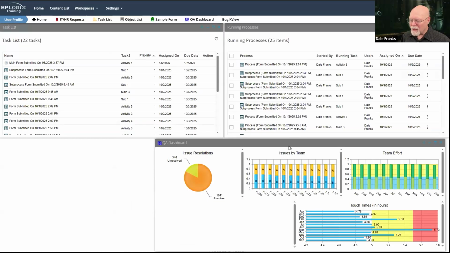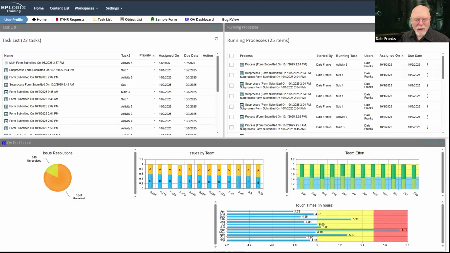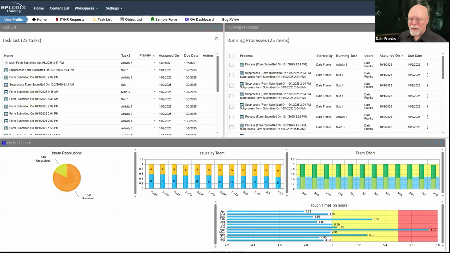Okay, I have the QA dashboard. I'm not sure why it wasn't showing up originally, but there we go. That's what this workspace has. Now, you just saw me change the size. Now, there are a couple of advantages to having this workspace, using the desktop workspace.